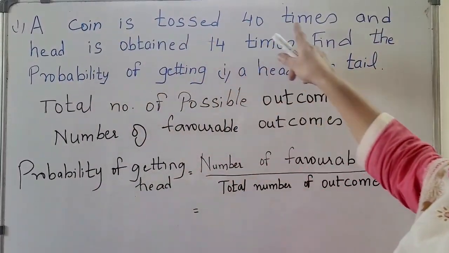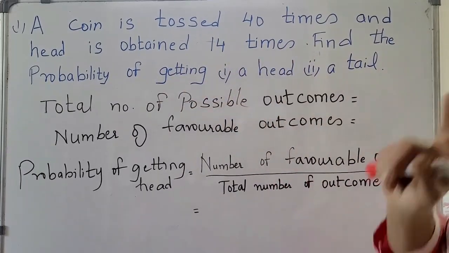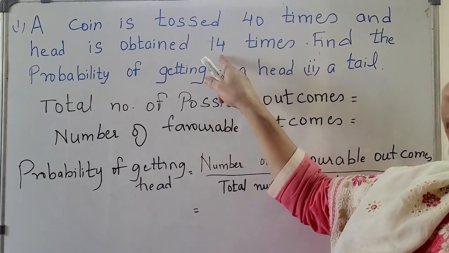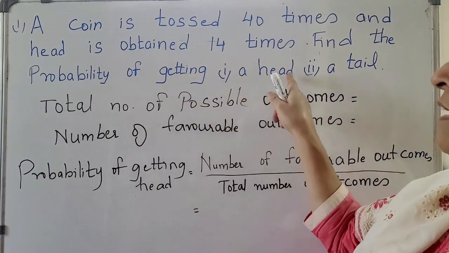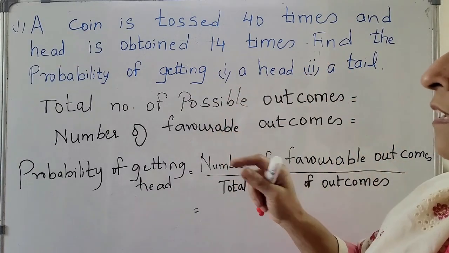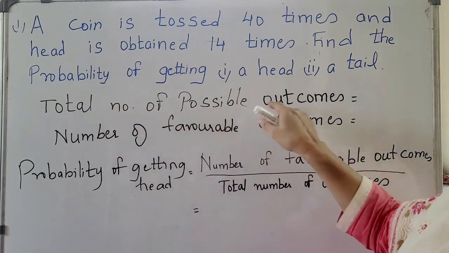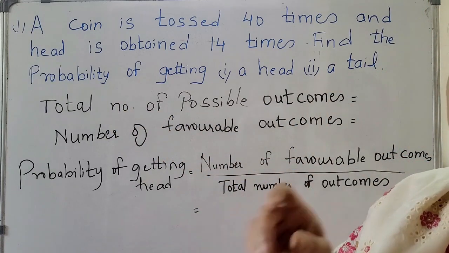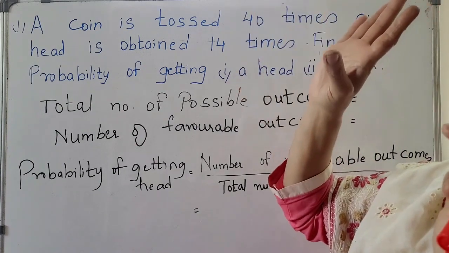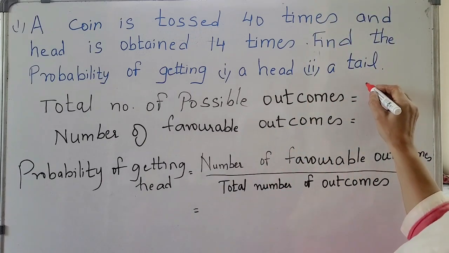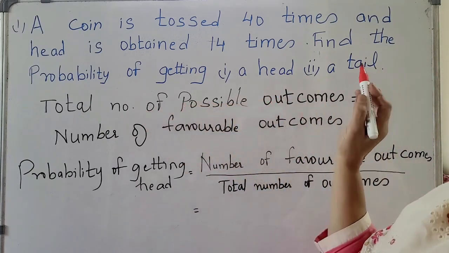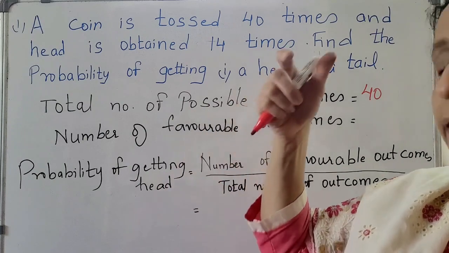A coin is tossed 40 times and head is obtained 14 times. So 40 times the coin is tossed. How many times do you get head? 14. Find the probability of getting a head. So what is the probability that you will get head? Let's see. Now the total number of possible outcomes is how many times you have tossed. It could be 40 times head only. Total number of possible outcomes is 40 because you have tossed 40 times.